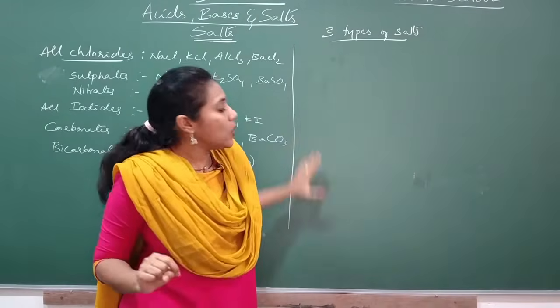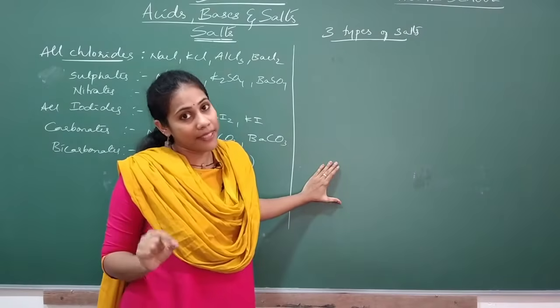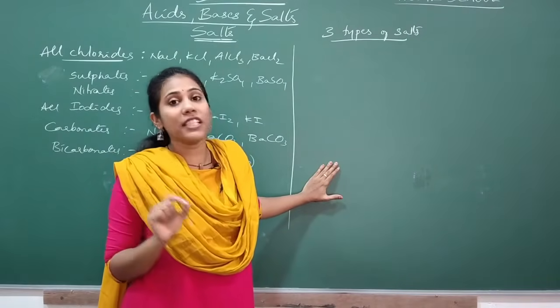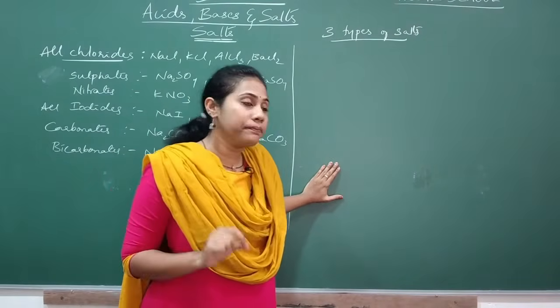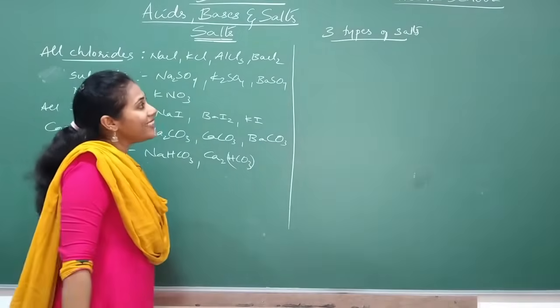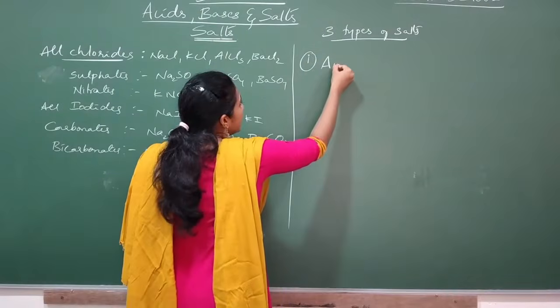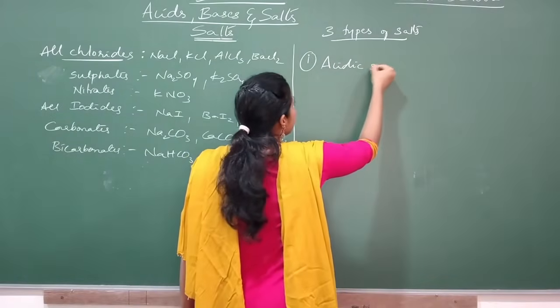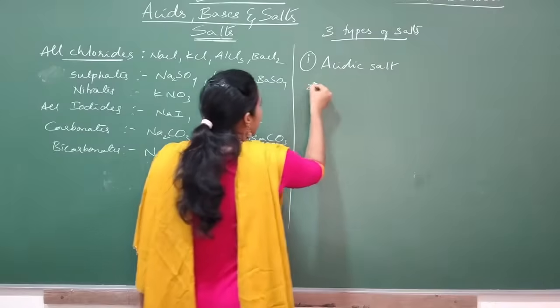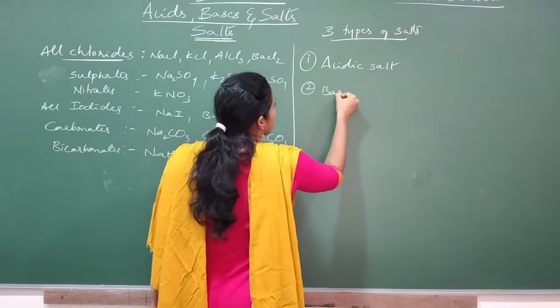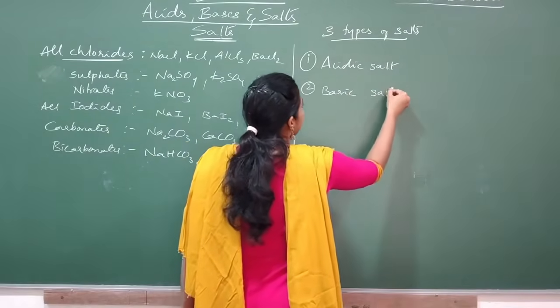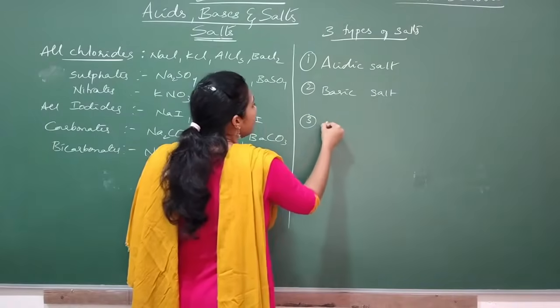This is the concept I'm going to explain, so carefully write down each and everything in your notebook. Fine. So we have three types of salts. Under that, the first one is acidic salt. Second one, basic salt. And third one is neutral salt.